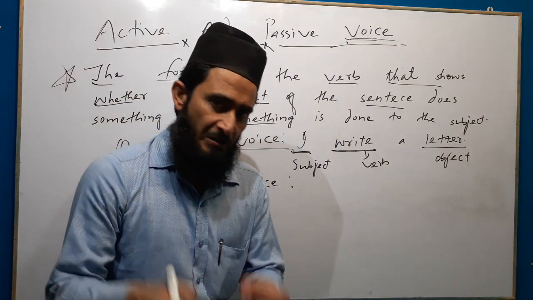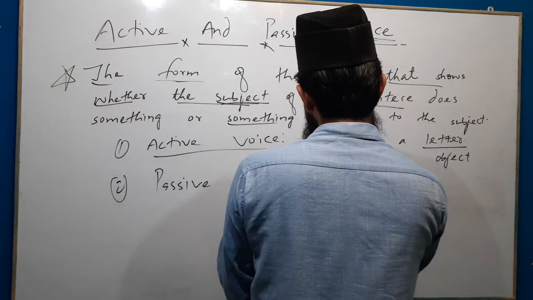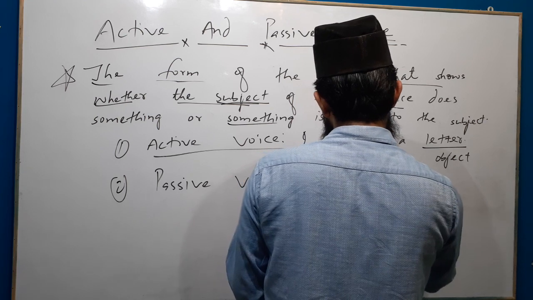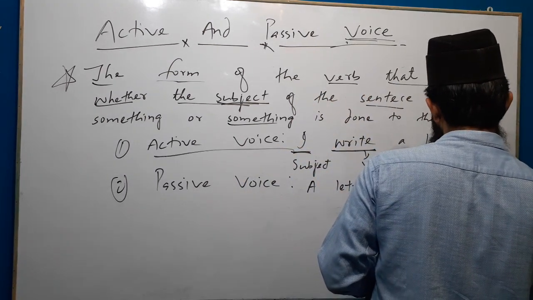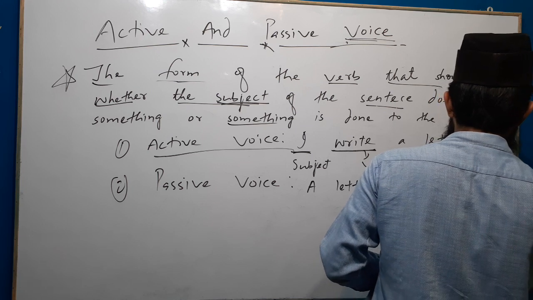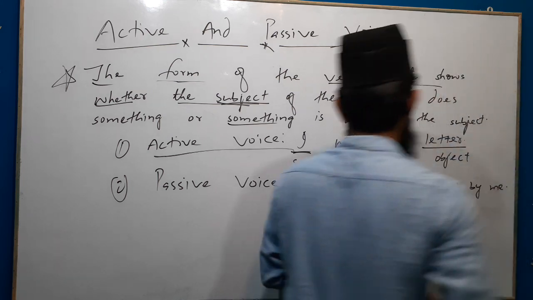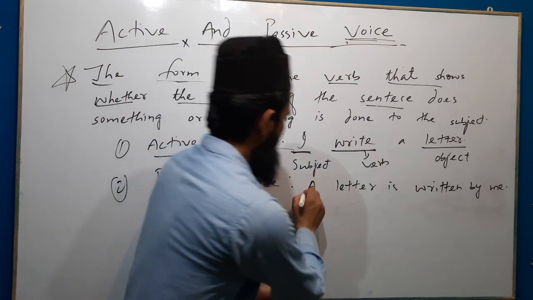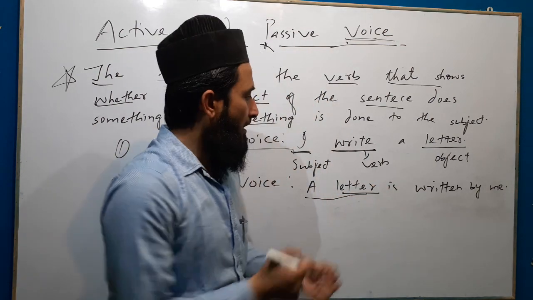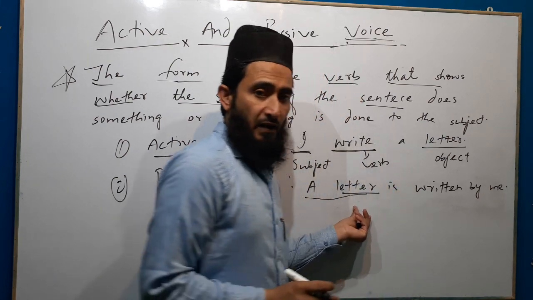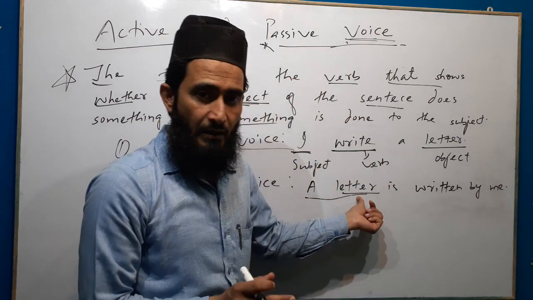If something is done to the subject, for example, a letter is written by me. Here the subject is a letter. A letter is not doing something.